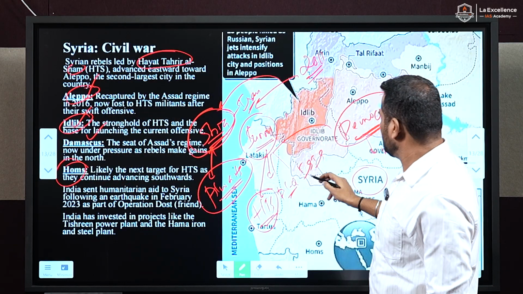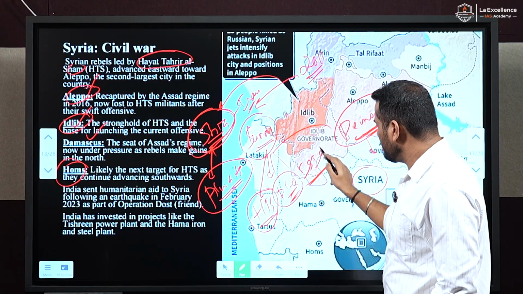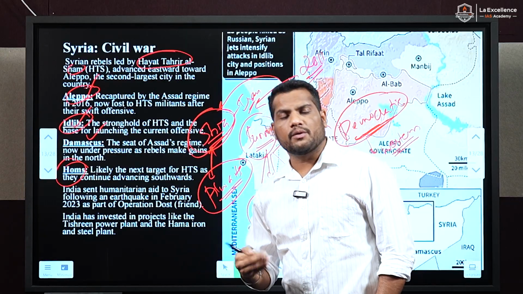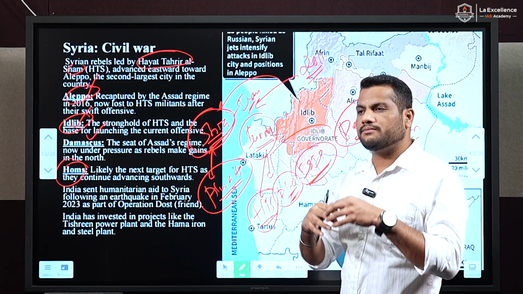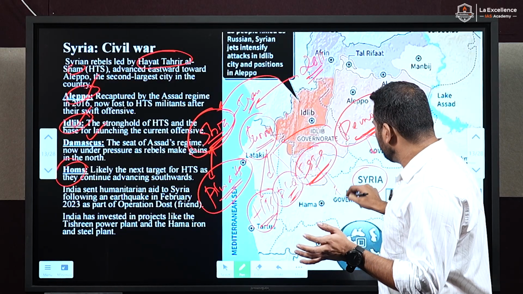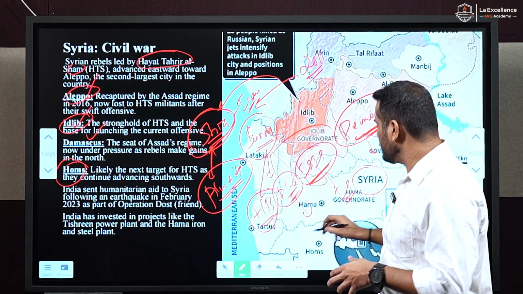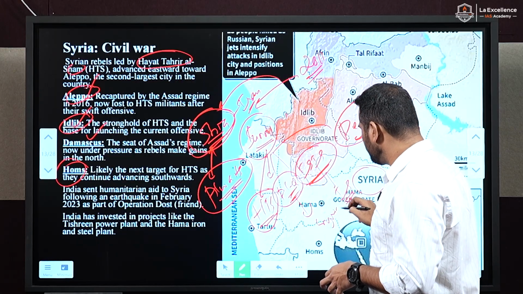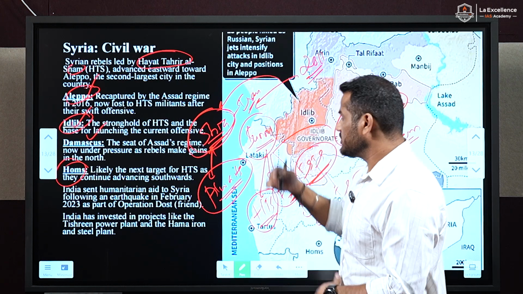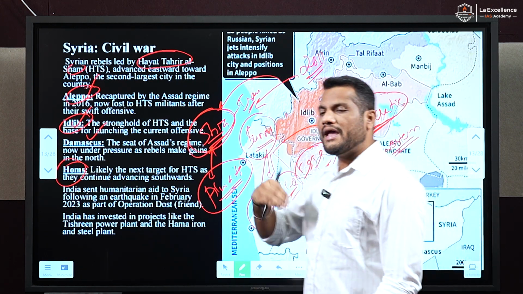And ISIS: a very major difference between ISIS and Al-Qaeda is that ISIS wants to establish Sharia law, meaning it wants to establish an Islamic state all over the world. But Al-Qaeda wants to establish an Islamic state in Syria itself. This is the major difference between Al-Qaeda and ISIS you should know about with respect to the Syrian civil war, which happened recently and is also happening currently.